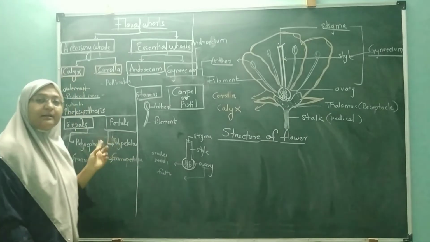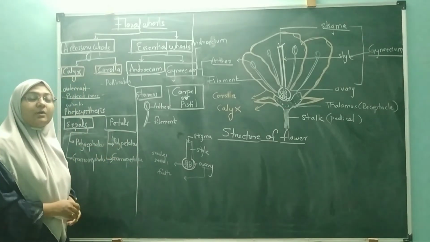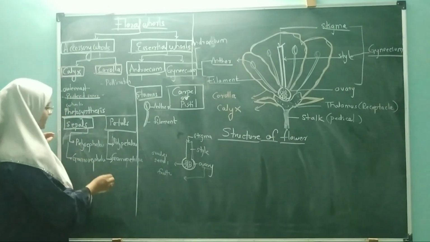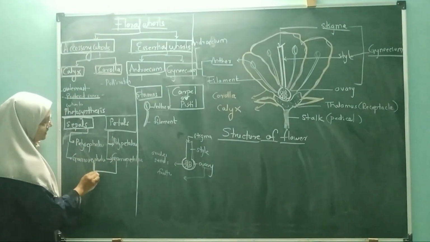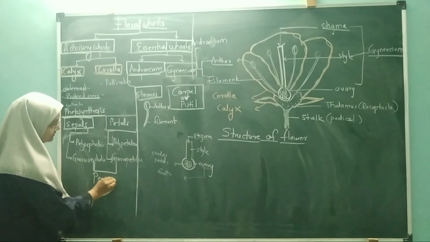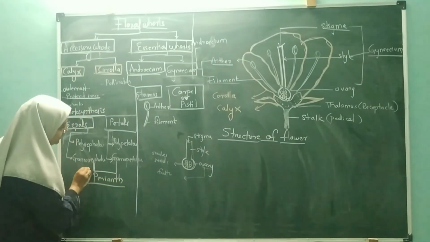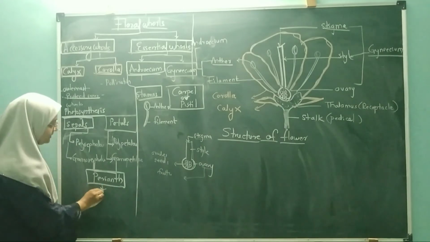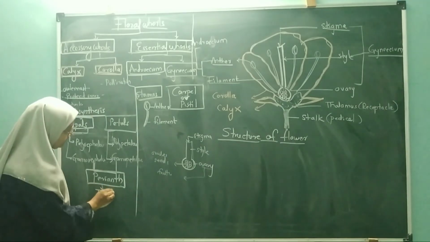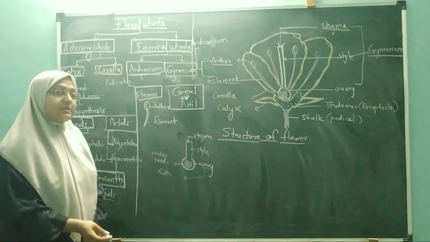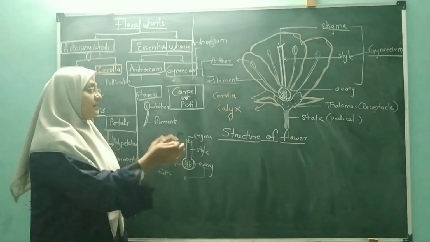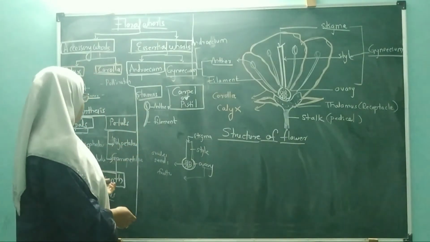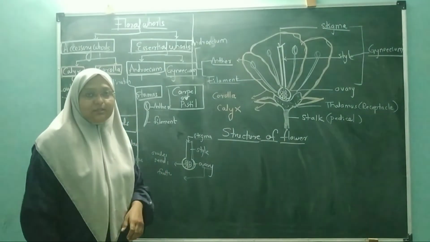One more thing is that when the calyx and corolla are not differentiated from each other, this kind of condition is called a perianth, and the members of perianth are called tepals. We have studied this in the 11th standard. We cannot differentiate between the calyx and corolla. दोनों fused रहते हैं, and that condition is called a perianth or tepals.